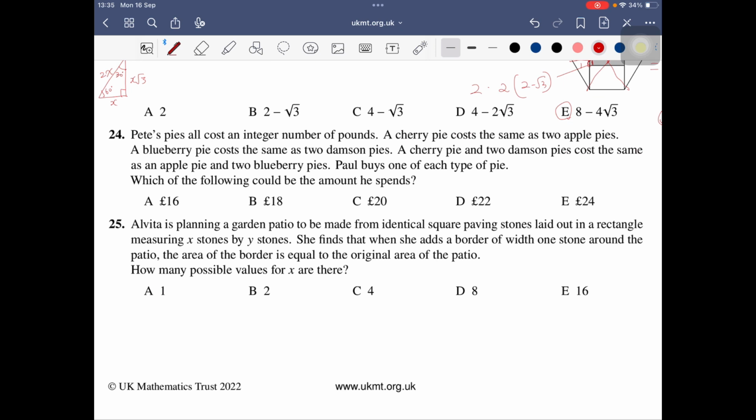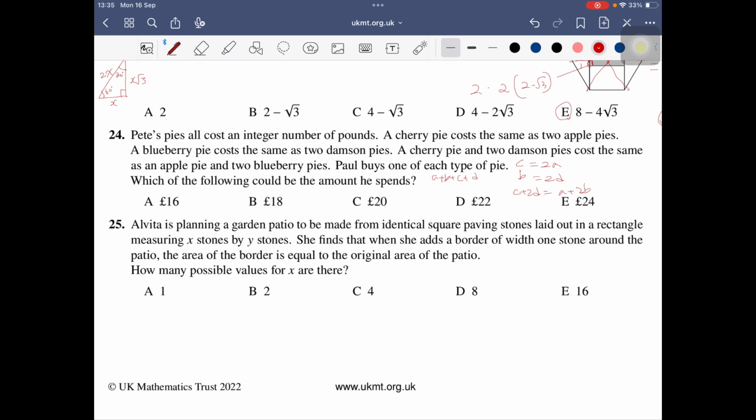Number 24. Cherry pie costs 2 apple pies. Blueberry pie costs 2 damson pies. Cherry pie and 2 damson pies cost the same as apple pie and 2 blueberry pies. So this is what it described. One of each type of pie, A, B, C, D. So the following could be the amount spent.